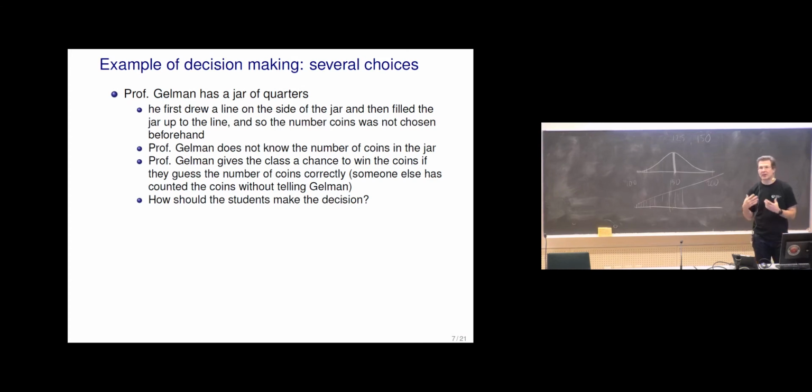And this is kind of one problem in human decision making, that some of the decisions humans make are kind of rare.